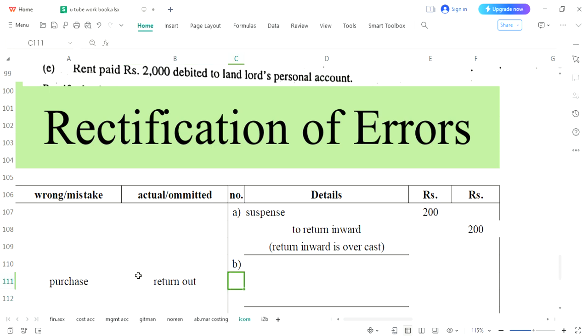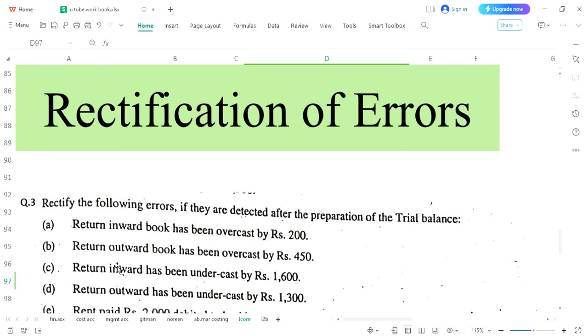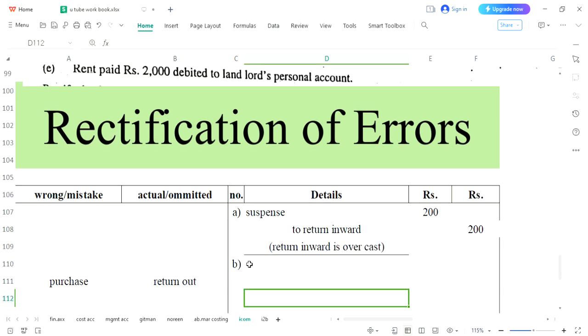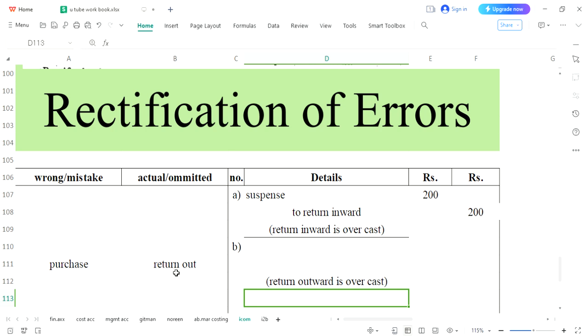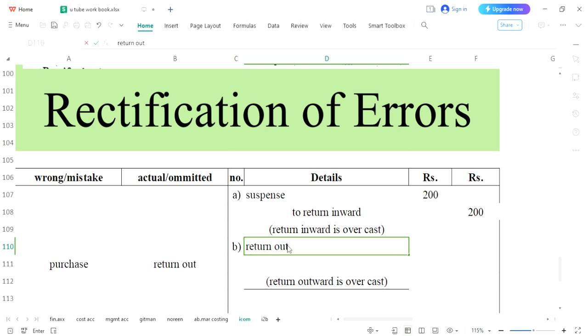The goods or things which are going out should be credited. All right, now what happened? Return outward overcast. Here we will just change it. Return inward would be replaced by return outward. Again, return out means goods are going out. Its original place is credit, and it is overcast. In overcast, we will choose the opposite side. So that is why return out would be written on the debit side.